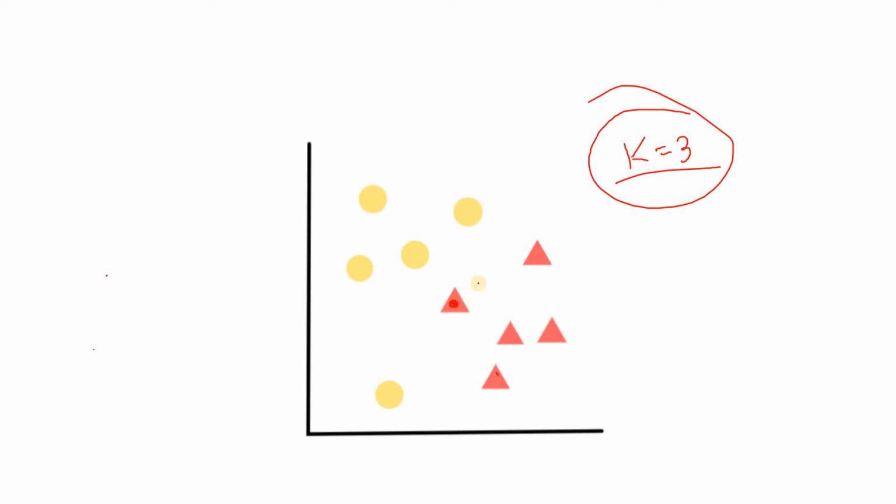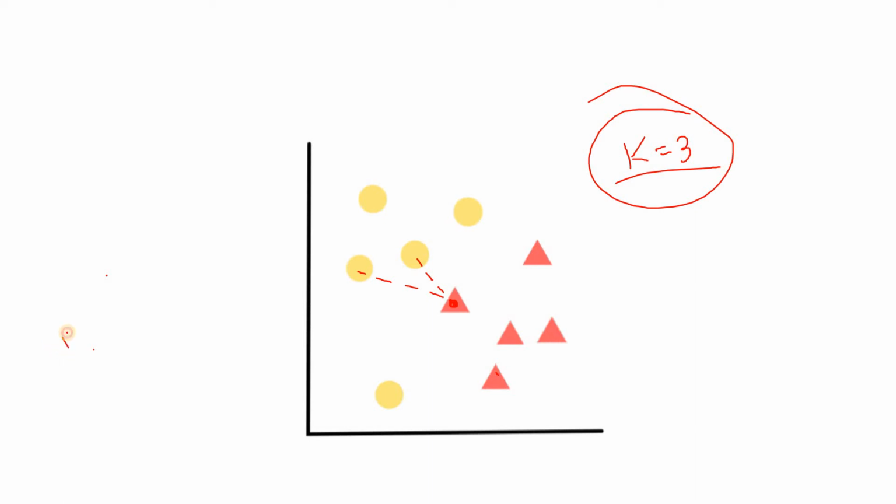Actually this is belonging to which class? This is belonging to this particular triangular class. But when you are considering 3 nearest neighbors, obviously one will be itself, and another one, suppose this one and this one are coming as nearest ones. So 2 votes will go for this circular one, 1 vote for itself. Now see what is happening. Now this particular training data point, which is actually belonging to this triangular class, is basically misclassified to the circular one. So for high value of k, what is happening?